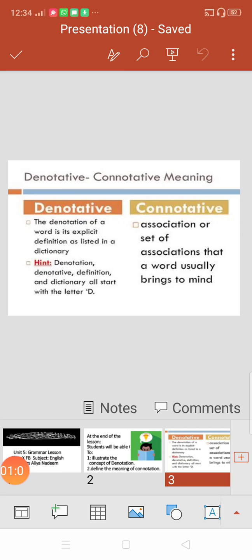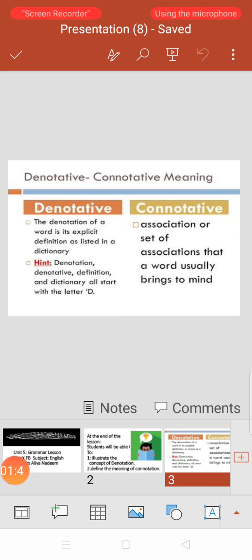First of all, we will learn what denotation is. Denotation of a word means the dictionary or literal meaning of a word, or you can say the exact definition of a word. When we feel a word is unfamiliar, what will we do? We will open a dictionary, or a mobile dictionary, or some book, and find out the exact meaning of the word. That exact meaning is called the literal meaning of that word. It could be of a word or of a statement.